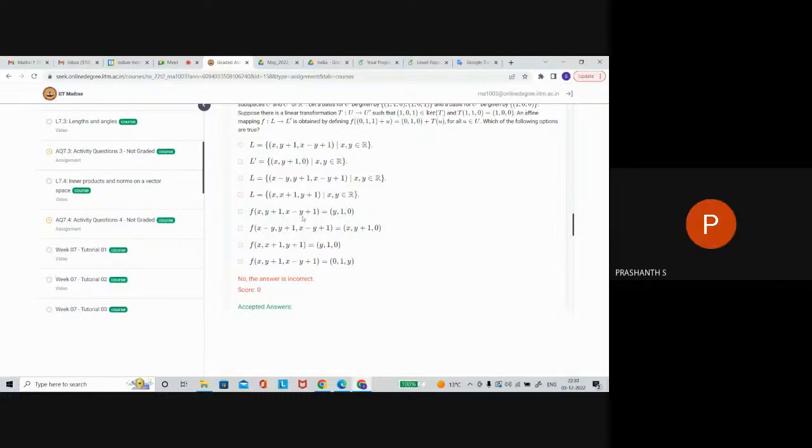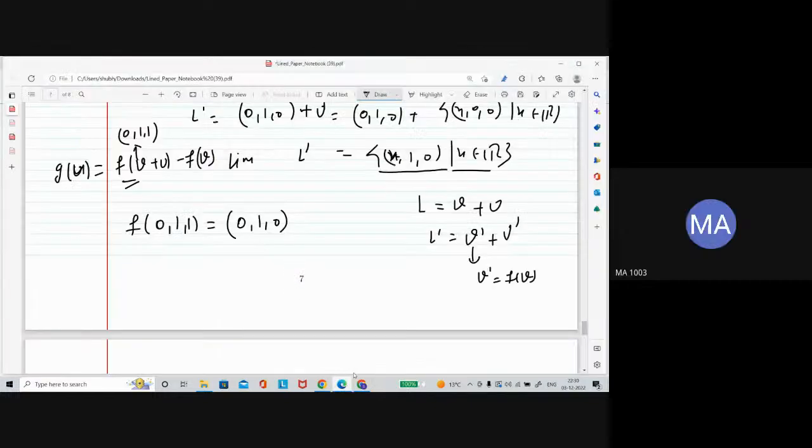Sir, mapping, could you explain again, sir? The mapping is this one. I need to open the first definition.